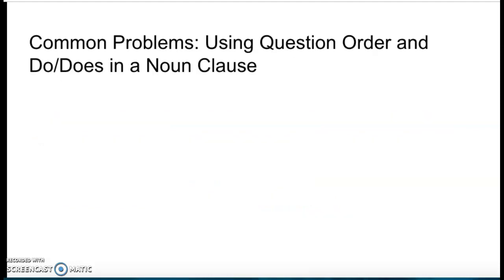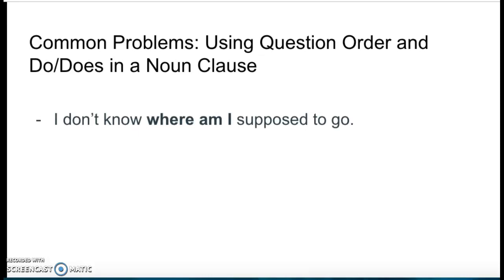Another problem is using question order or do or does in a noun clause, because sometimes it looks like a regular simple question, but in a noun clause you always use sentence order and you don't put in that question do, does. So, I don't know, where am I supposed to go?